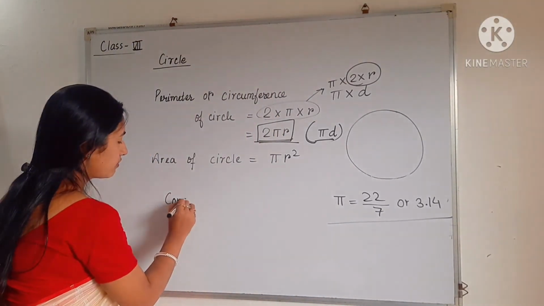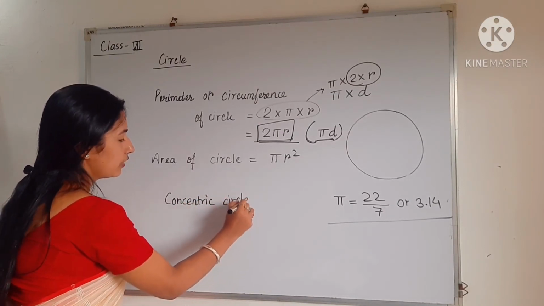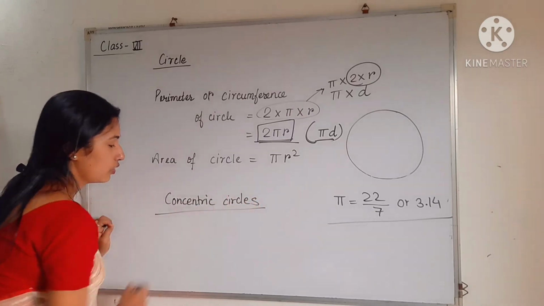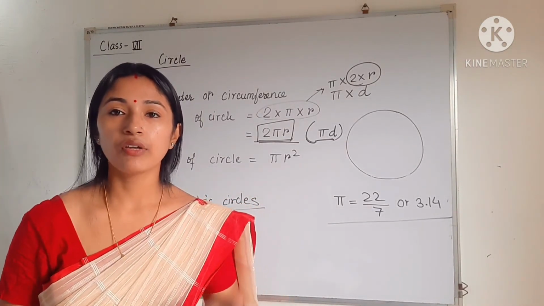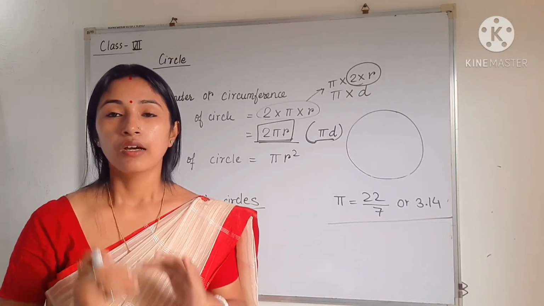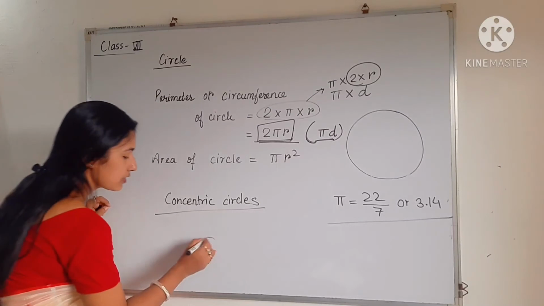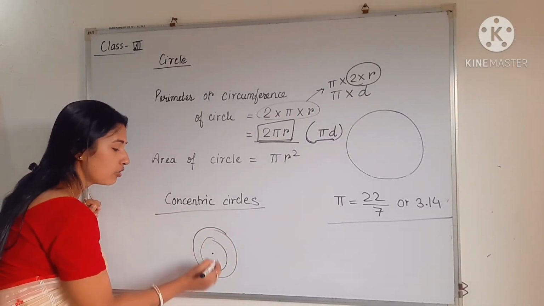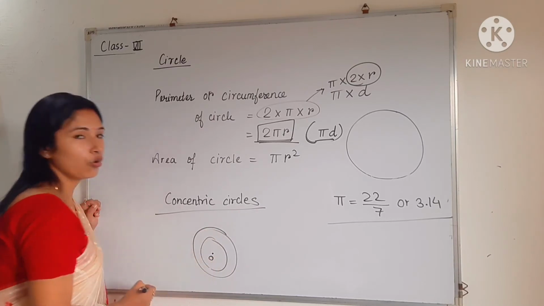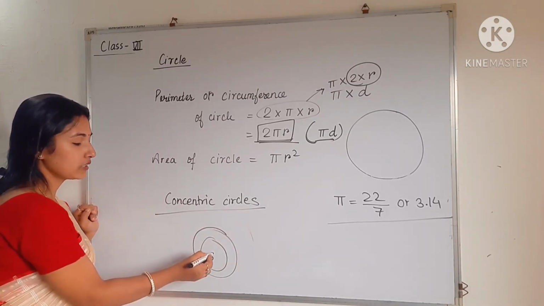So what is a concentric circle? Already in earlier classes also I have discussed concentric circles. See, what are concentric circles? Two or more circles having the same center. See, this is a circle having center O. Again I am drawing one circle. This also has the same center O. Similarly, I can draw many other circles which have the same center.